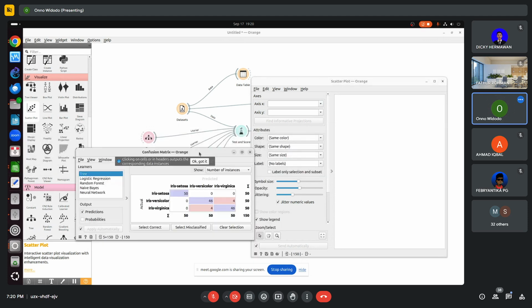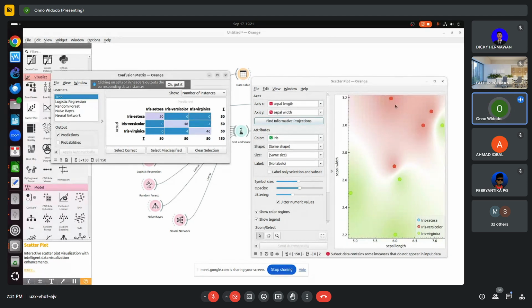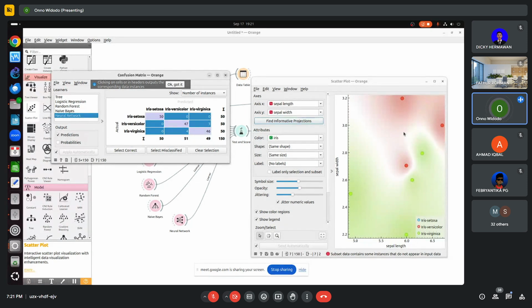If I select misclassification, then we can see these four, 1, 2, 3, 4. This is the misclassified in tree. In logistic regression, this. In random forest, this. In naive Bayes, this. Oh, too many in naive Bayes. Neural network, this. So we can visualize which data is misclassified.